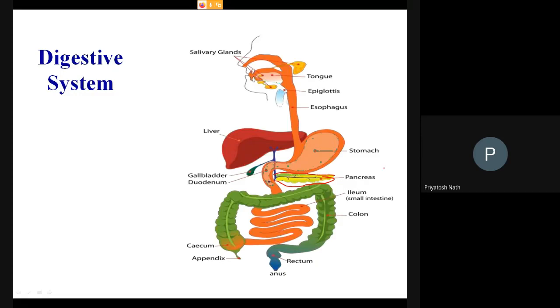Okay, so we are going to study this pancreas. Then there is the liver also. After the pancreas, we will study the liver. And look here, there is an organ, a pouch-like structure. This is called the gallbladder. We'll study the gallbladder and the liver together. After the pancreas, we'll study the liver and the gallbladder. Just see how much time permits us.